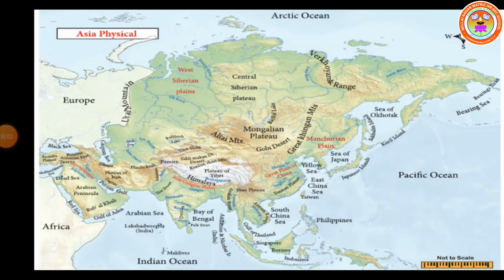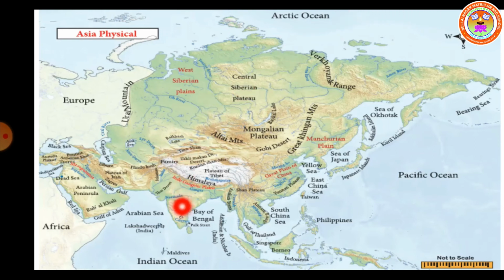Next, we study about the southern plateaus. The southern plateaus are relatively lower than the northern plateaus. There are four important southern plateaus. What are they? They are the Arabian Plateau, which is in Saudi Arabia. I will show you here. It is only Saudi Arabia. The red color shows that only the Arabian Plateau is there. And then the Deccan Plateau, which is in India. Now I am showing you the red color mark. That is what is called the Deccan Plateau.